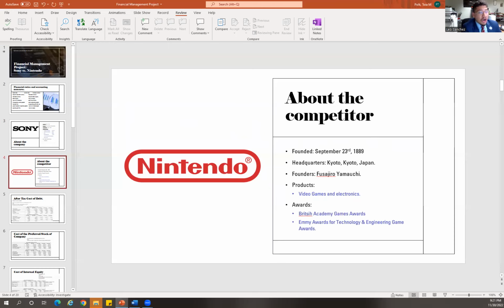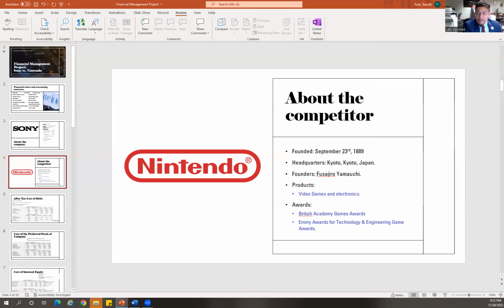Some of the biggest consoles that Nintendo has been able to offer to the world community include the Super Nintendo Entertainment System, the Game Boy, Switch, the Nintendo DS, and of course the Wii.